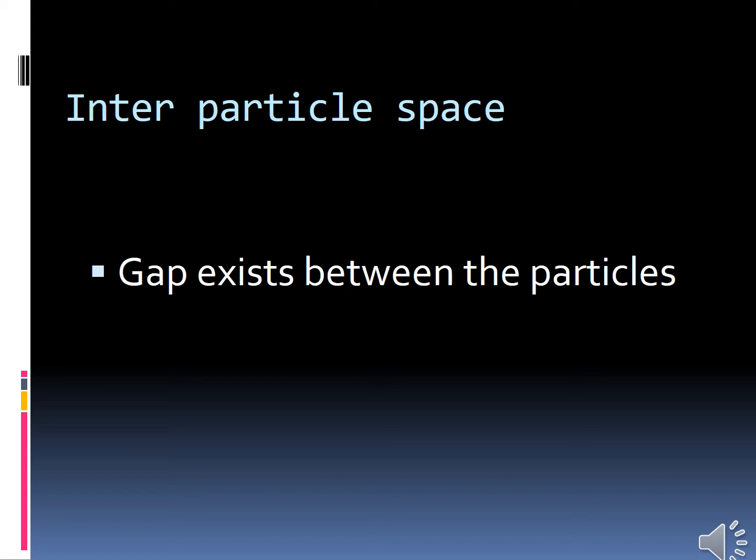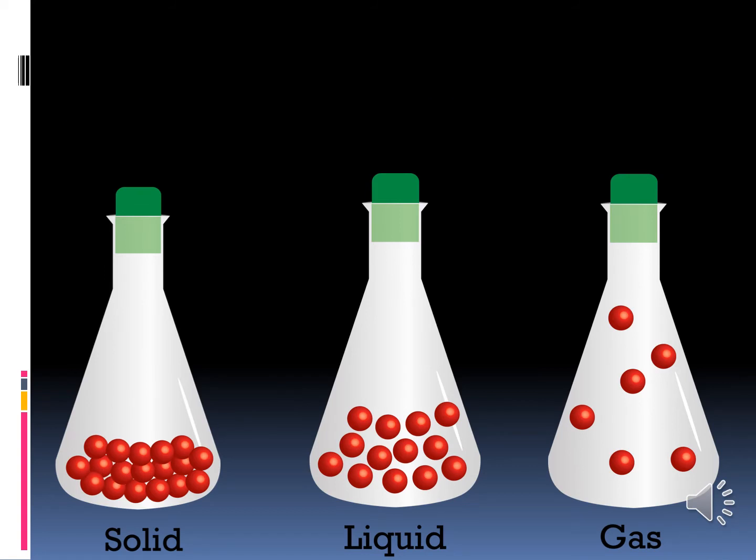Yes, can you all understand, children? See the picture. These pictures can represent the interparticle spaces, is it? Solid have less interparticle space because solids are rigid, they do not flow, is it? And then they have definite shape and volume, so the intermolecular space between the particles is very less, minimum.